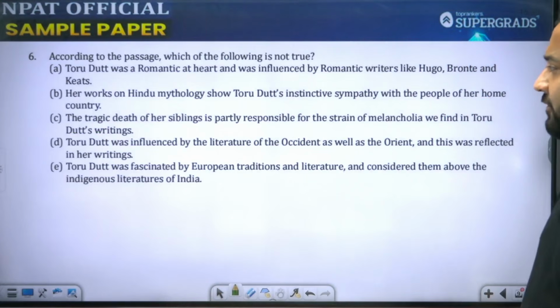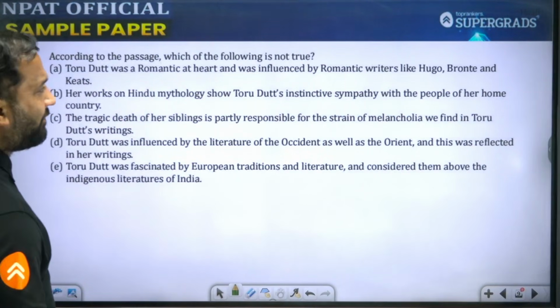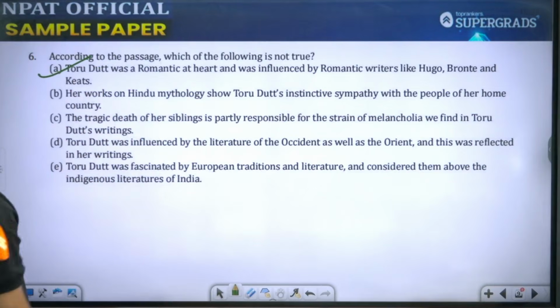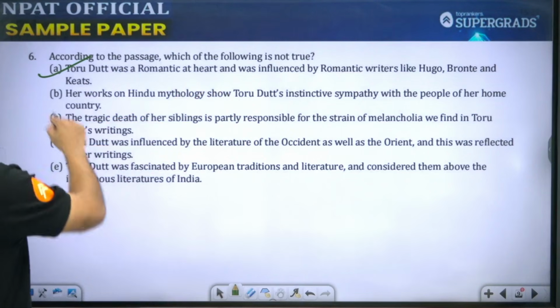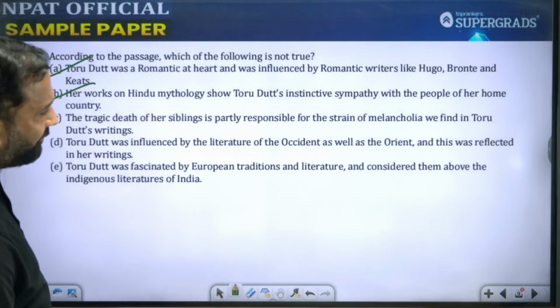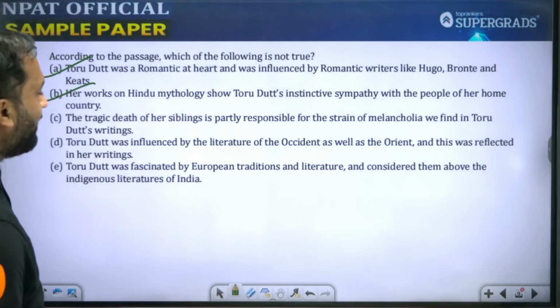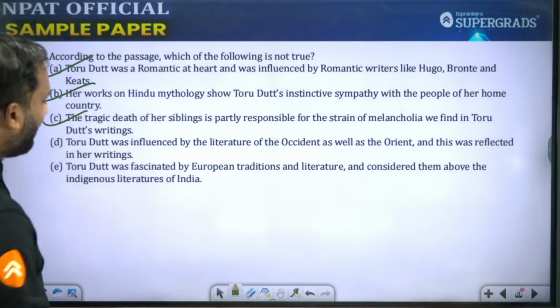According to the passage, which of the following is not true? Not true. Okay. Toru Dutt was romantic at heart, influenced by writers like Hugo, Bronte, Keats. Yes, she was. Her works on Hindu mythology show instinctive sympathy with the people. It is written. Tragic death of her siblings is partly responsible for the strain of melancholia we found in her writings. Was influenced by literature of Occident and Orient. Yes.